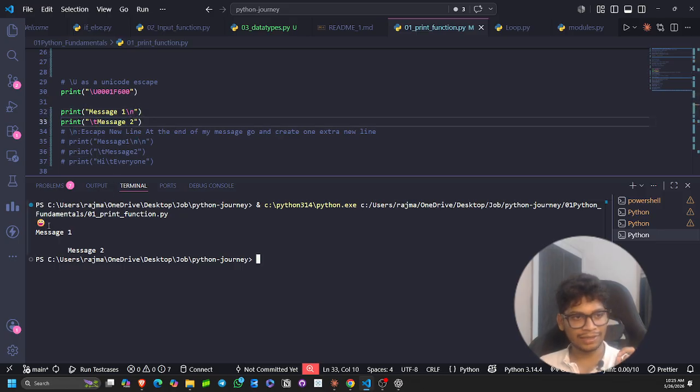So here is the emoji, message 1, then comes the new line, and then one tab, and then message 2. So these are the use cases of backslash n, backslash t, and a backslash as well as a double backslash. I've explained four things related to backslash, and it's very important. Please remember this. And I've also explained that backslash is used to escape characters, and there will be many more different types of things linked with backslash and some alphabetical letter, and I would like you to comment on what different things are present.